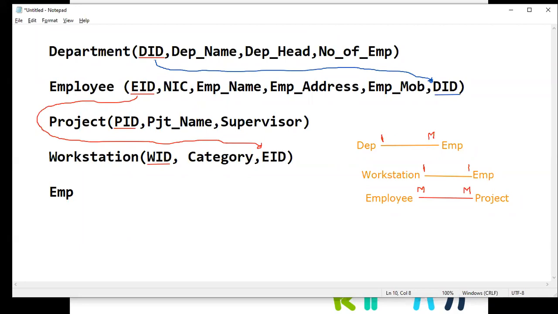Employee project. I just give it a name, right? It's an identifier. So you can use any name for that one, but you have to make it a meaningful one, right? Then I'm going to add project ID and employee ID.